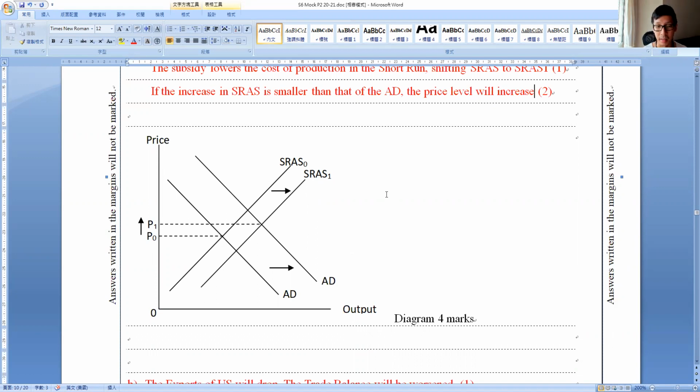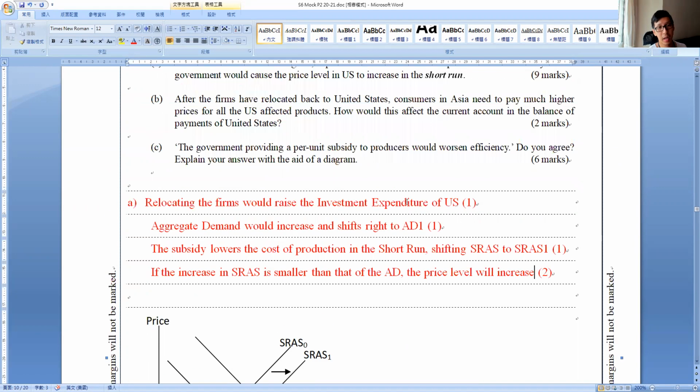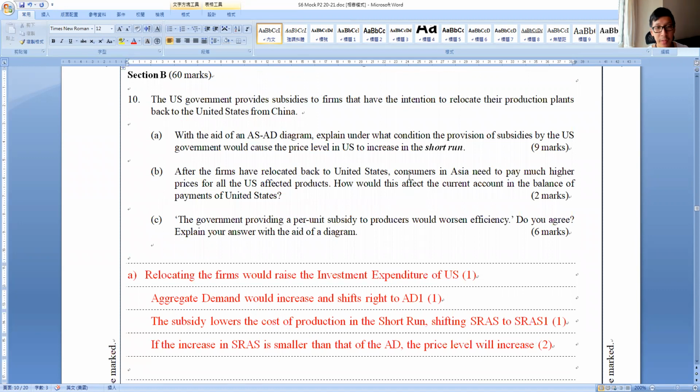Okay? Very standard diagram. Now part B: after the firms have relocated back to US, consumers in Asia need to pay much higher prices for all the US affected product. Okay, how is it going to affect the current account balance, right? Now, let's see what happens here. Now just think about it, right? Asia, right? Let me think.